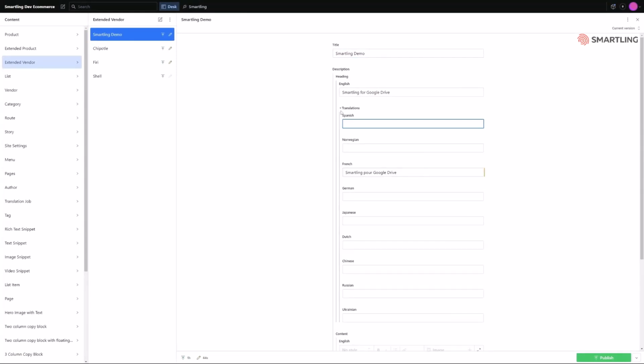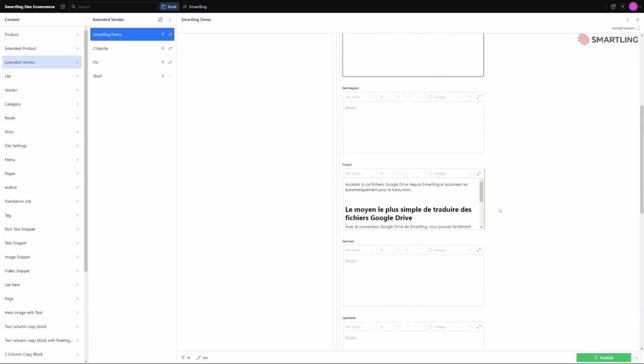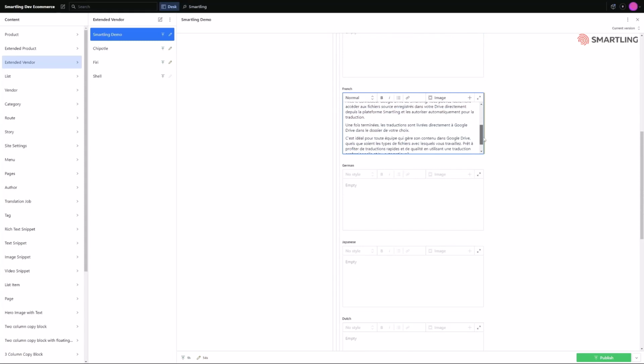This shows how you can quickly and easily trigger the translation process, complete the translation workflow within Smartling, and have the translation automatically sent